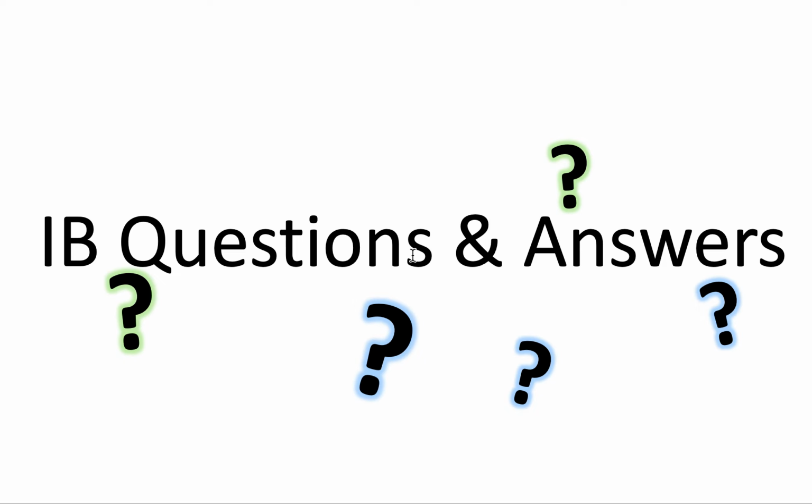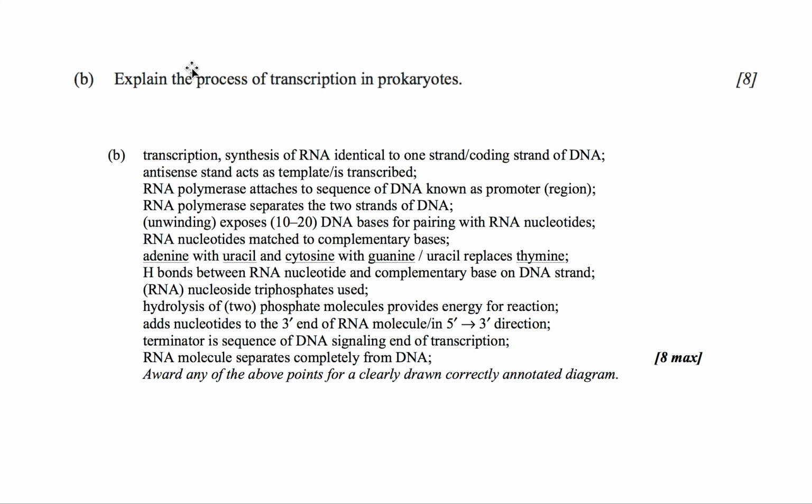So here we have IB questions and answers. So here is an example of a transcription question. I've noticed going through the past papers that thus far, they have never asked the question, explain transcription and translation in one question. They always ask you to either explain transcription or explain translation because there's too much information. It'd be impossible to have one question that asks you to do both in detail, right? But it can still happen in your exam. So don't be surprised if you see it. Just prepare for both.